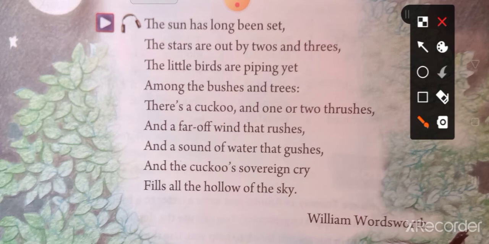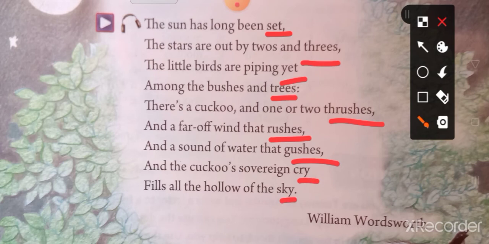So follow the last word of each line: set, trees, yet, trees, thrushes, rushes, gushes, cry, sky. Do you find any similarity between any lines? Yes, you find it. The first and third lines are similar: set, yet.